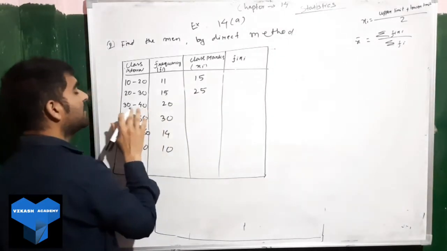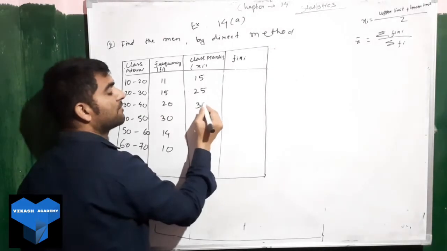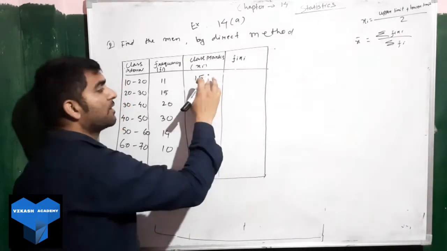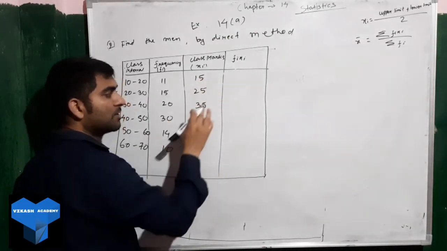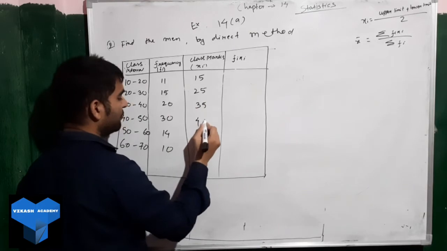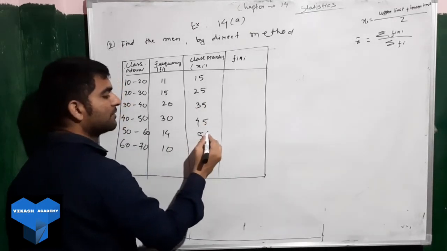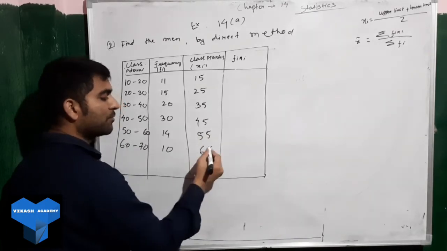Next, 40 plus 30 is 70. 70 divided by 2 will be 35. In the same way, you can see the difference also. If you want to be fast in solving, you have to see from 15 to 25, the difference is 10. So 25 to 35, 10. So next will be what? 35 to 45. Next 55, then 65. You can check if you are confused.